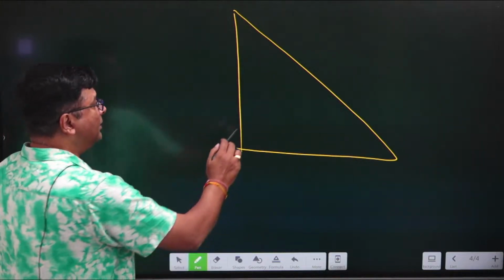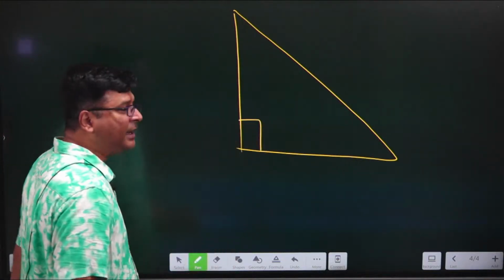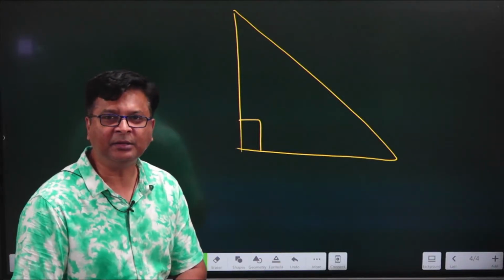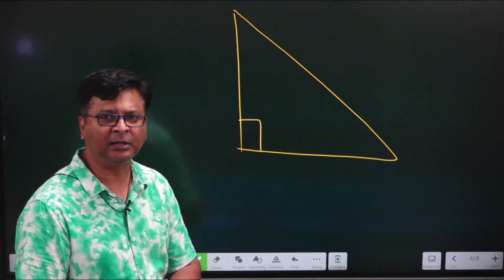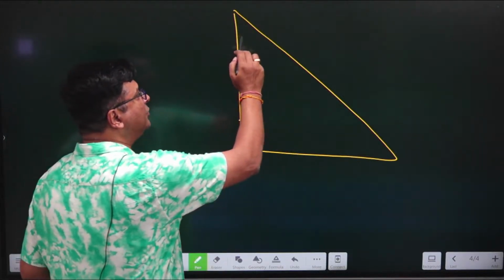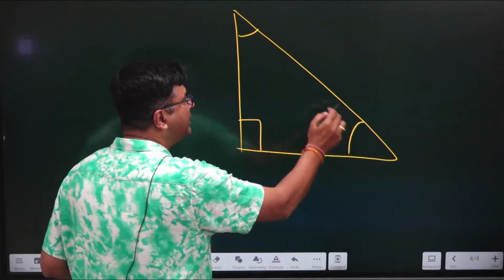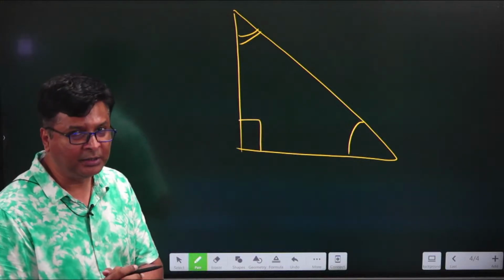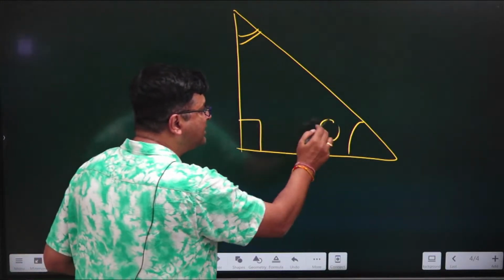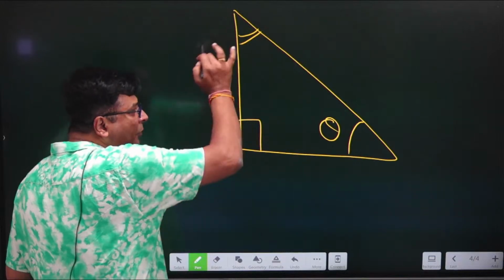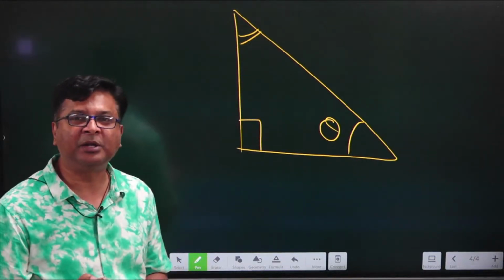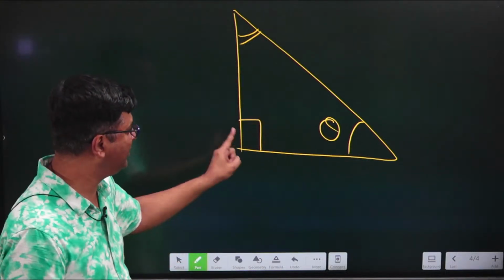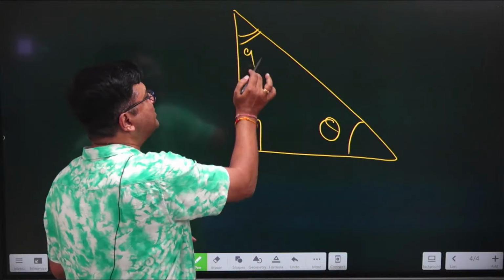So in general, we are going to take a right angle triangle. All of us know that in a triangle, if one angle is 90 degrees, then it is considered to be a right angle triangle. And the other two angles, as you can see, must give a sum equal to 90 degrees. So if I take this angle as theta, this is 90. According to the angle sum property of a triangle, the sum total of all three angles must be 180. So if it is 90 and theta, then it must be 90 minus theta.